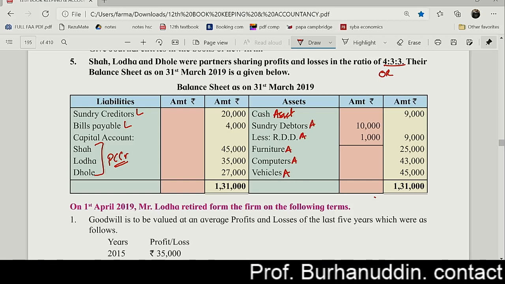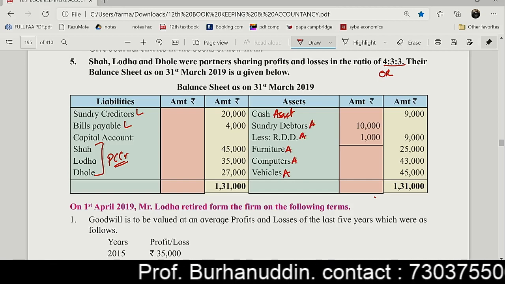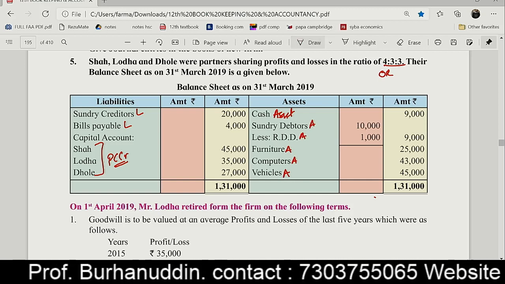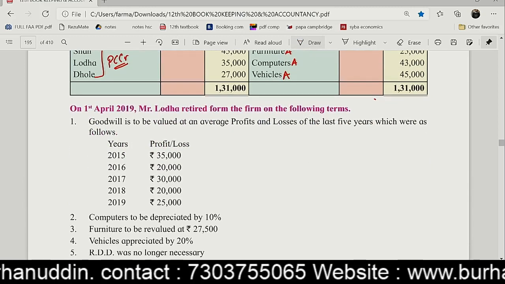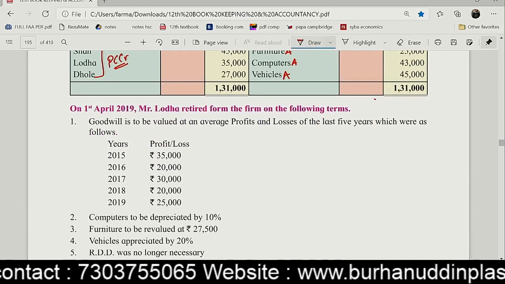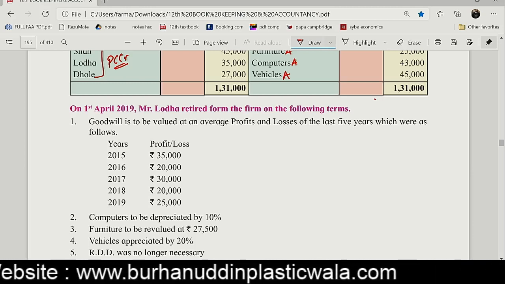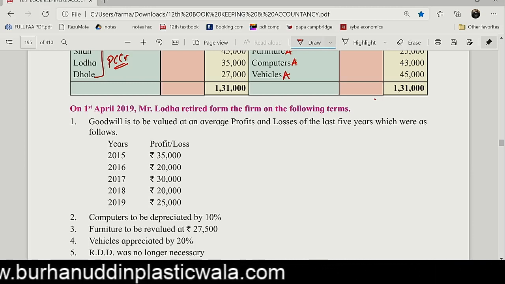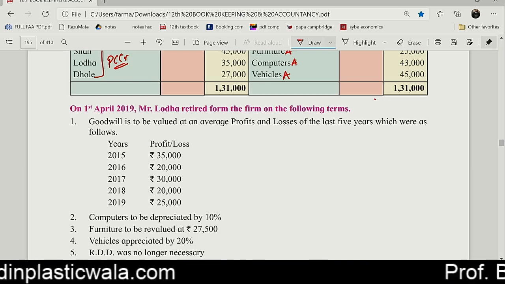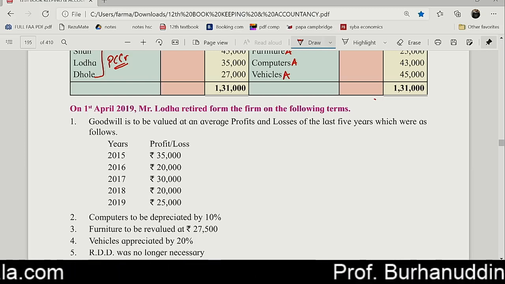Okay. The next one, guys. On 1st of April 2019, goodwill is to be valued at the average profit. Guys, this goodwill calculation you are going to do orally, because we are so well versed with it.